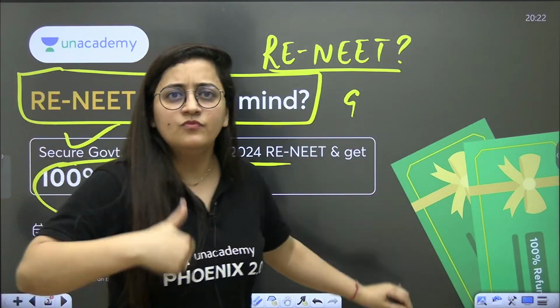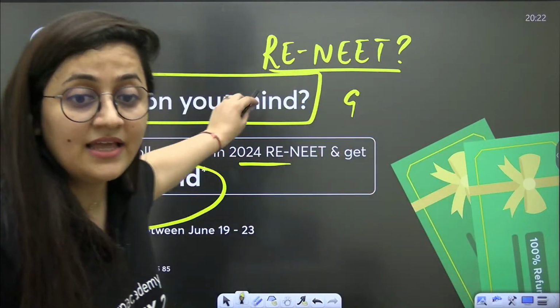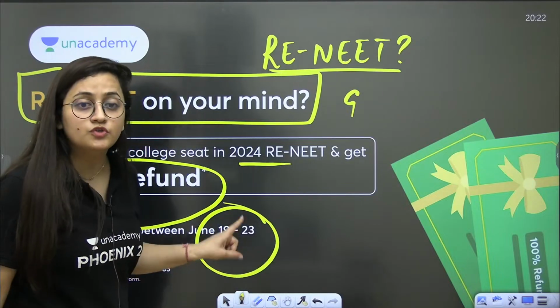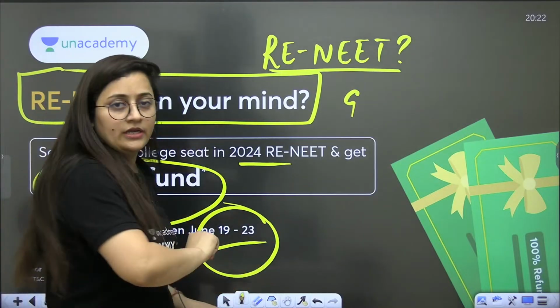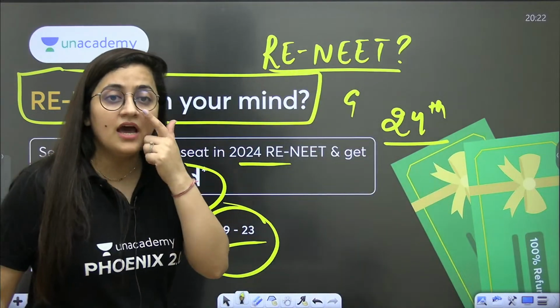By that time, what can you do? You can revise your syllabus. If re-NEET occurs, you can go for it. Otherwise, you can prepare for NEET 2025. But for that, you have to enroll in this batch from June 19 to 23rd only, because from the 24th we are going to start the classes.